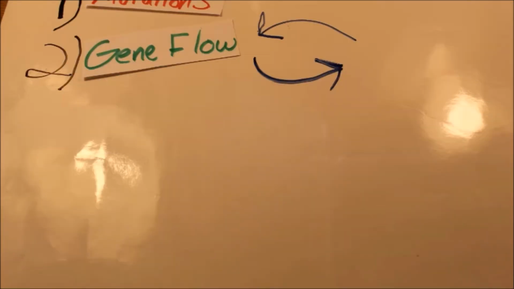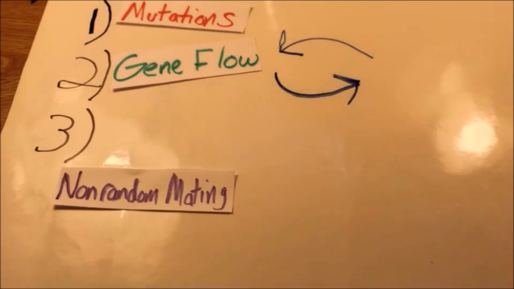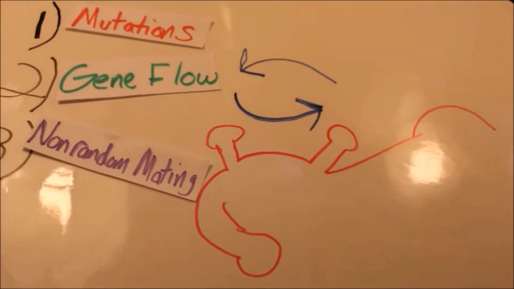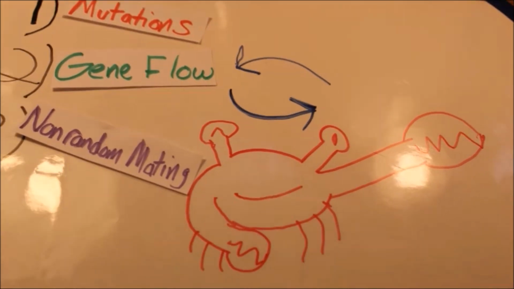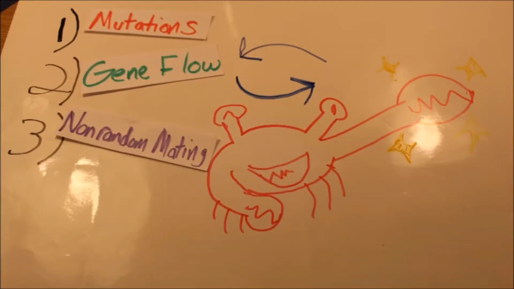Microevolution encompasses 5 rules of thumb. 1. Mutations. We've already discussed this briefly. 2. Gene flow. This involves individuals moving into and moving out of a population. They take their genes and alleles with them, affecting future generations of the organisms. 3. Non-random mating. This is also referred to as sexual selection. Non-random mating involves courting behaviors of different species, such as a species of crabs exhibiting large claws to attract mates.